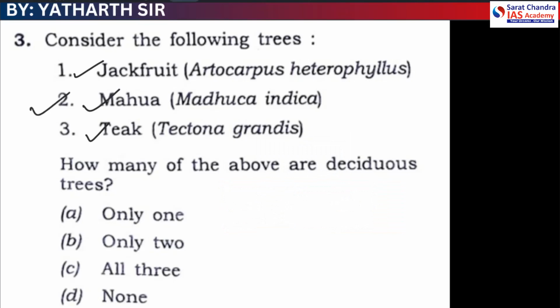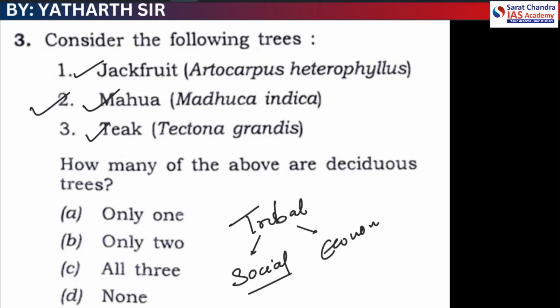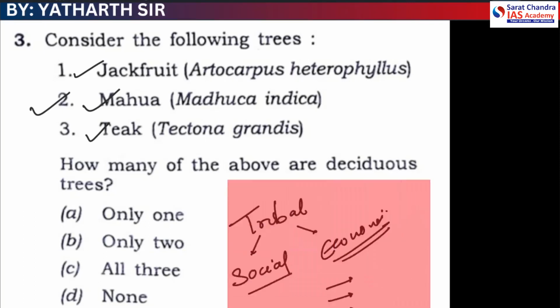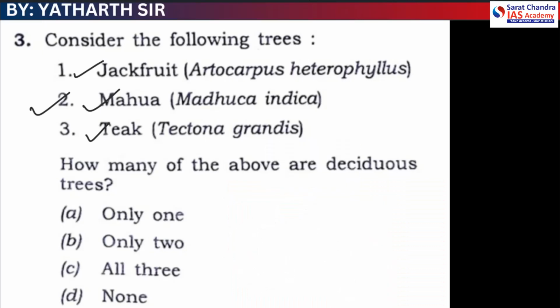The mahua is very famous among the tribal belts in India because of its social and economic utility, especially in the belts of Chhattisgarh, Odisha, and Jharkhand. The katahal, on the other hand, or the jackfruit, is native to southern India.